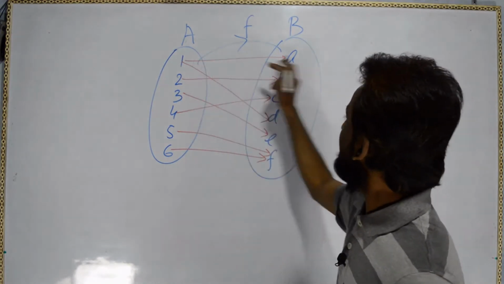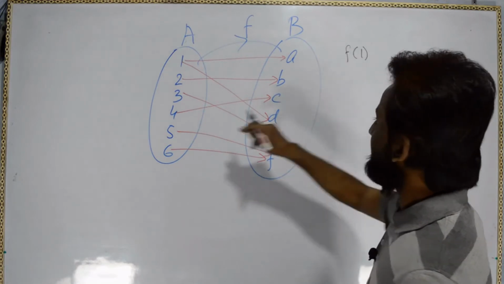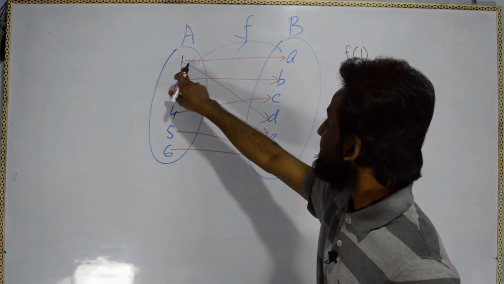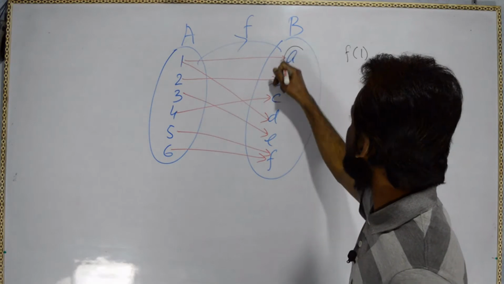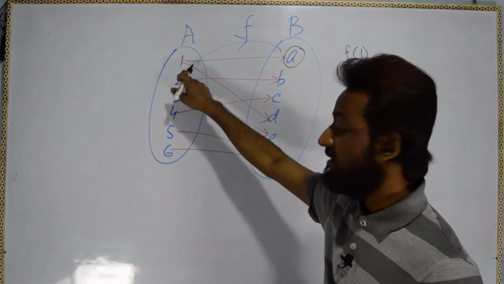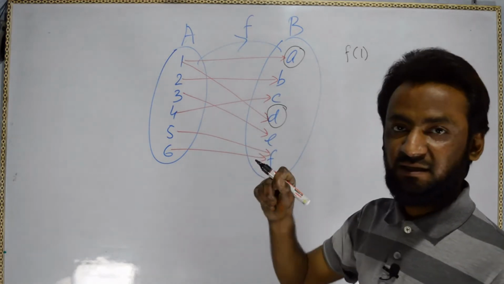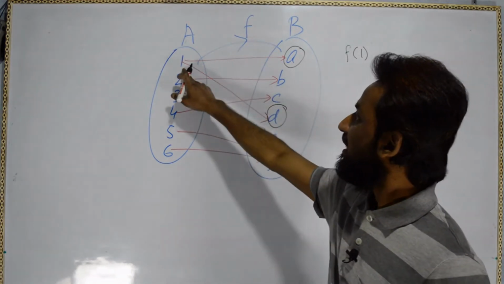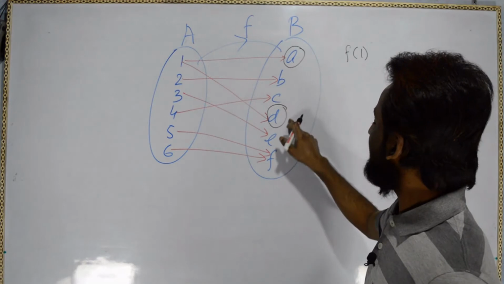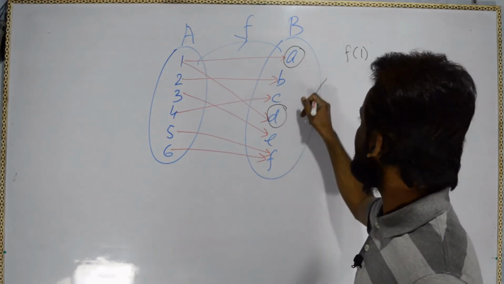If I say f1, this child has one father here, A, and this child has father D. Logically it is not possible. One child cannot be the child of two fathers, so it is not a function.